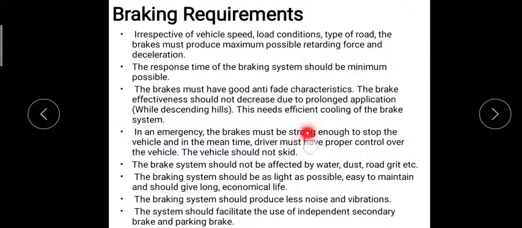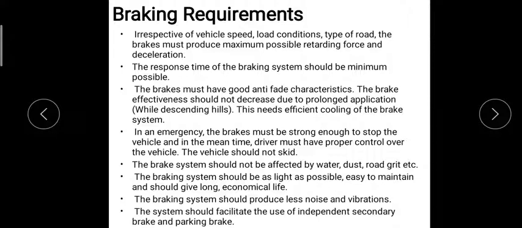In an emergency also, the brake must be strong enough to stop the vehicle, and there should not be any loss of control of the vehicle by the driver, and it should not skid. It should not be affected by water, dust, or road grit.